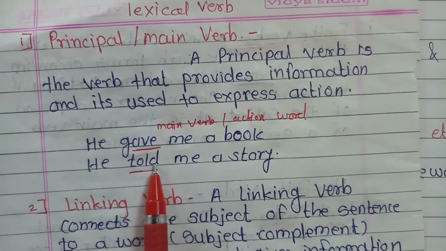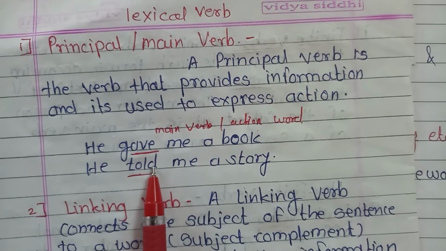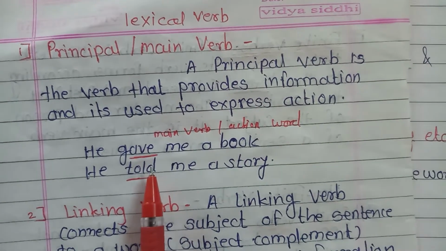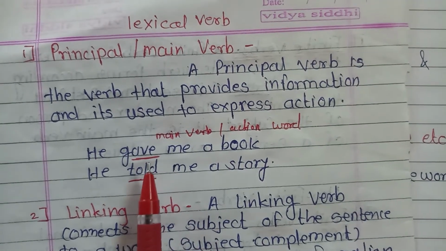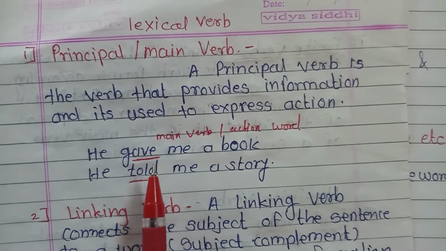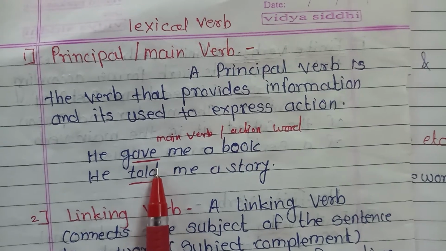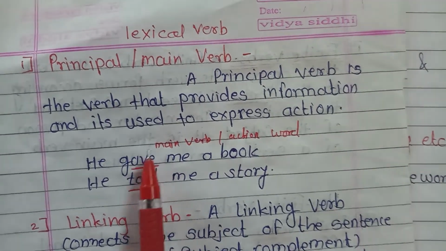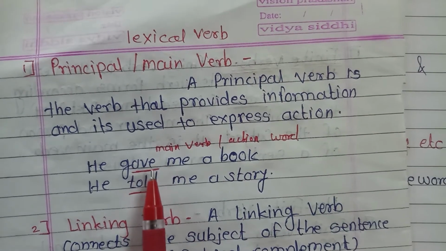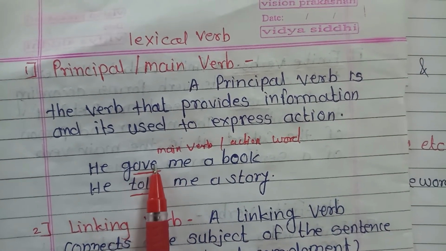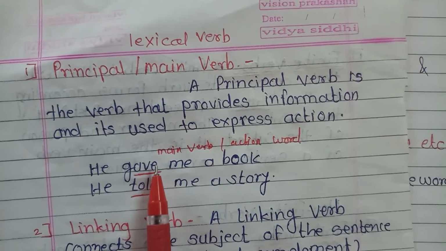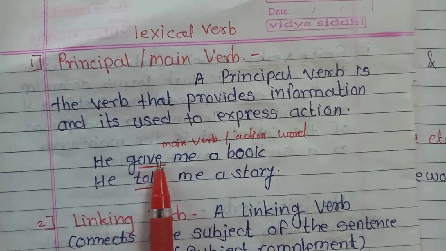This is the past tense of tell and it is coming as a main verb in this sentence, and here is also the action of telling something. A story is being told. In both sentences, both words are coming as main verbs and they are giving more information about the verb and they represent action.